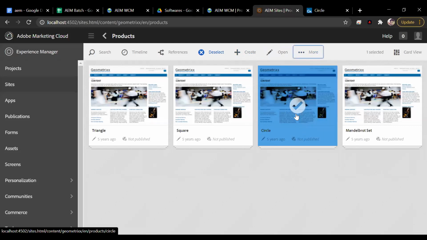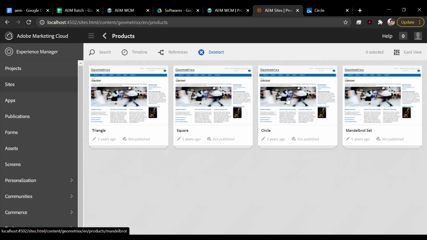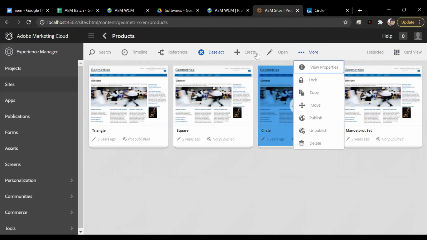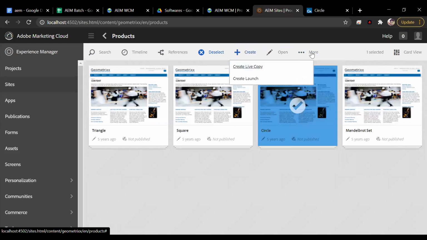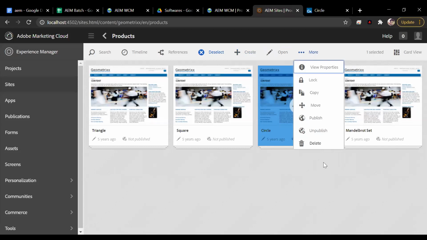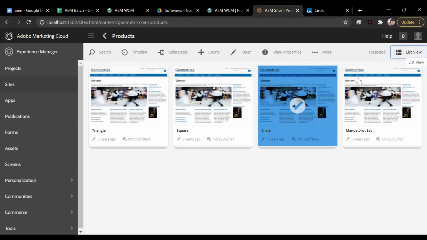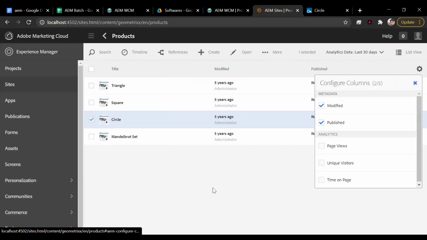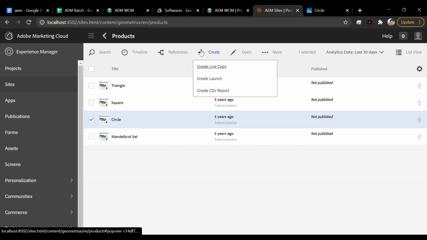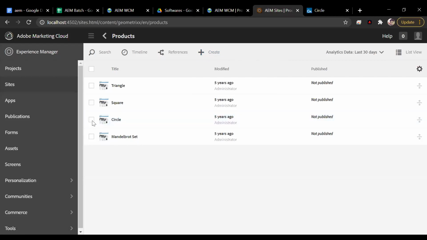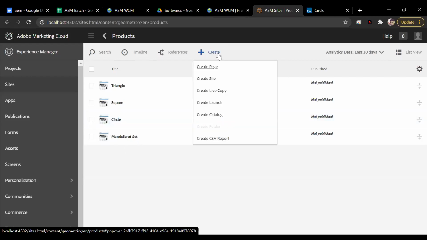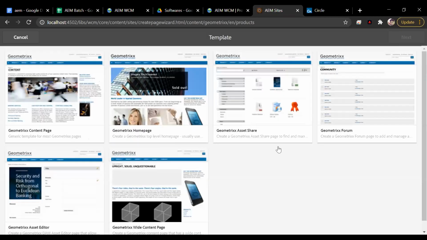Looks like something is wrong with my settings here. So here I can click on create page, and then again I will get the same kind of screen where I have to select the template.